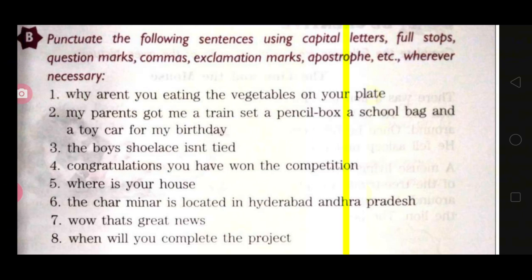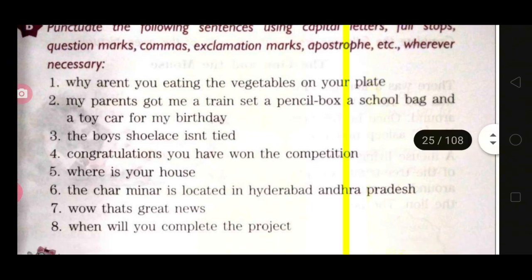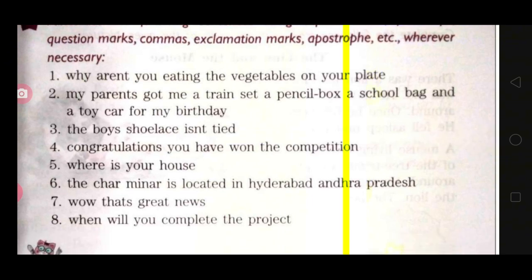Then come to the second one. My parents got me a train set, a pencil box, a school bag, and a toy car for my birthday. See children, here again the sentence has not started with a capital letter. There is no comma, there is no punctuation mark at the end of the sentence. So here you have to make M capital.